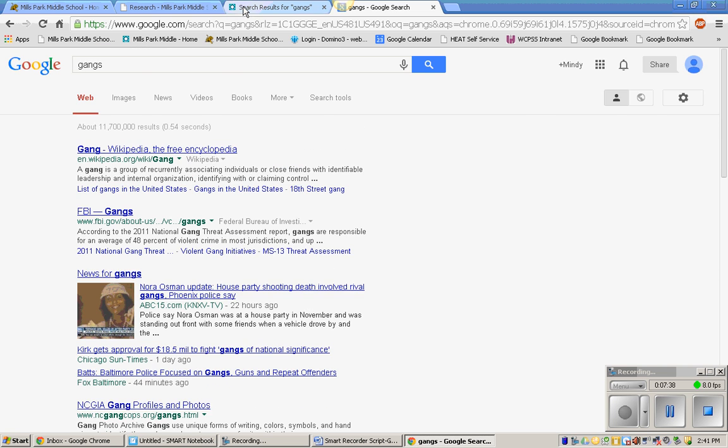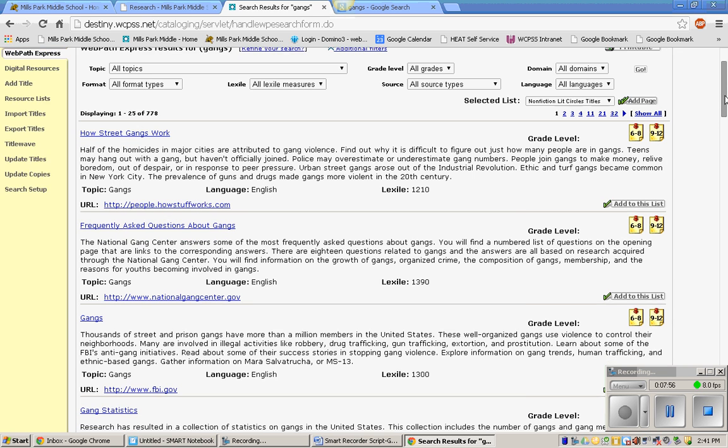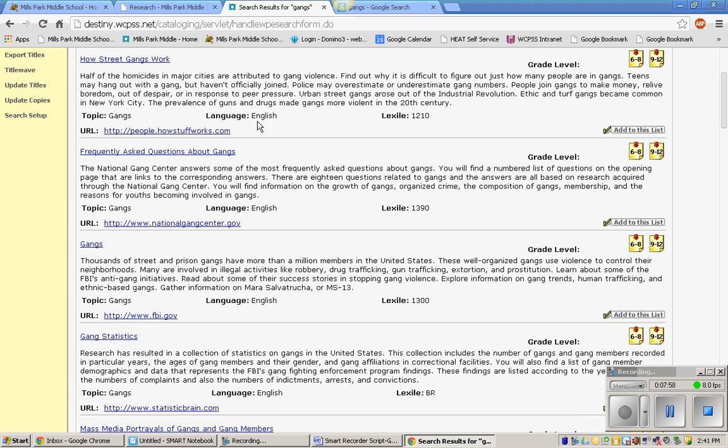But Webpath Express has narrowed search results down for me. Instead of 11 million hits, it has found 778 websites. On the right side here, it tells you what grade levels the websites are geared towards. So you can click on ones that start with 6, 8. And if you look at the URL where the website is located, you can see it's from great sites like How Stuff Works. This is a government agency.